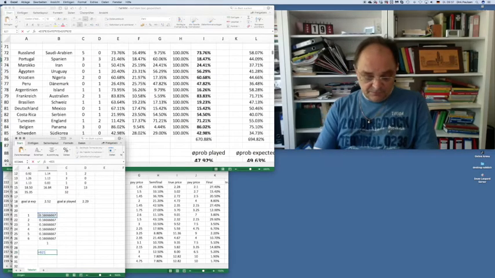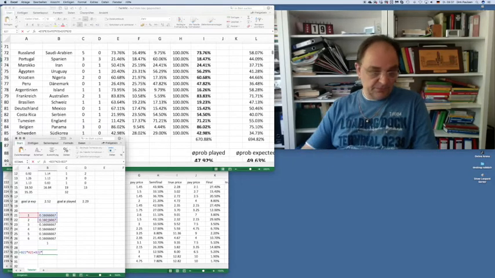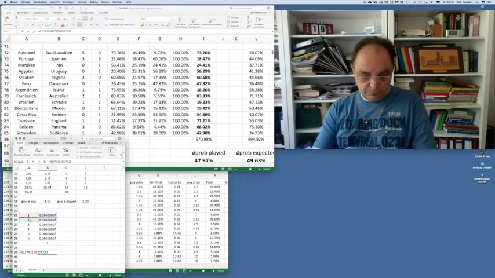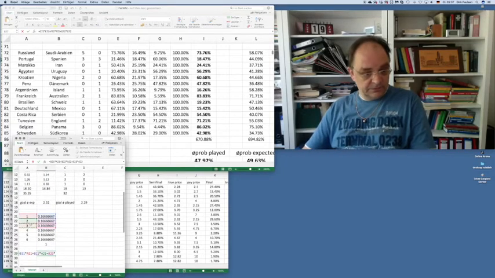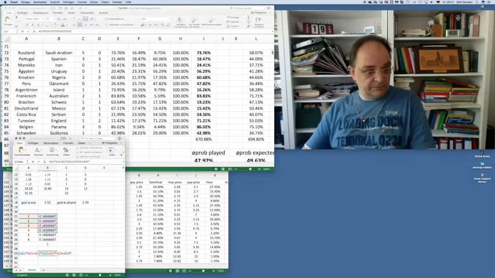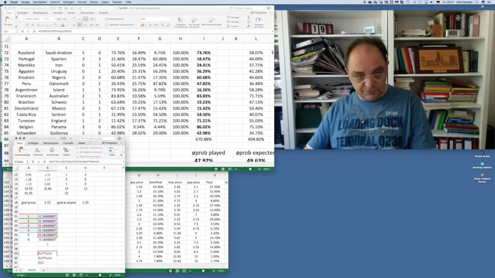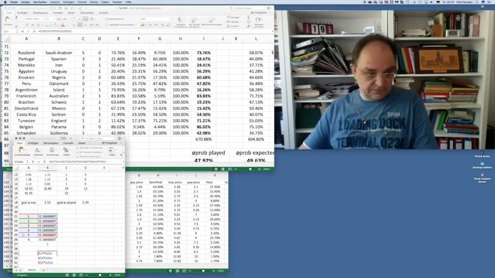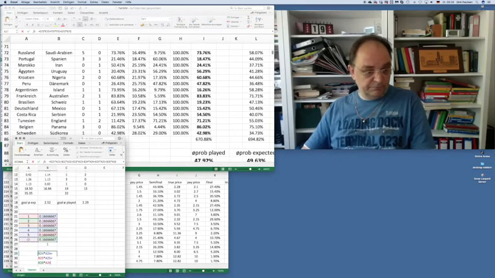Probability times value plus probability times the value plus probability times value plus probability times the value that could come out. Plus, it's pretty boring for the dice, times the value plus the probability times the value.